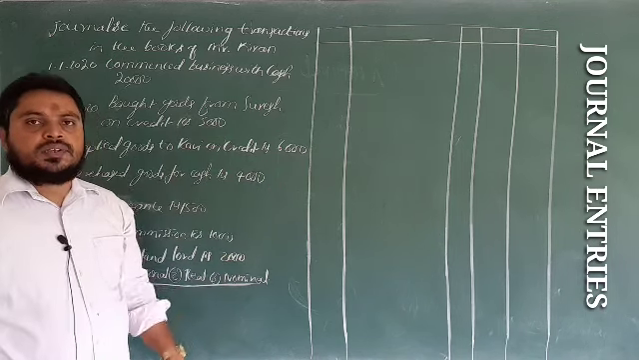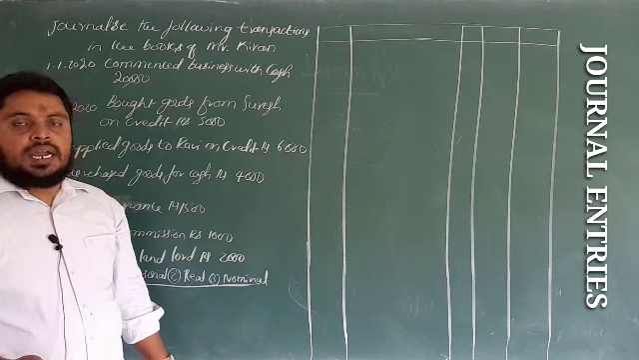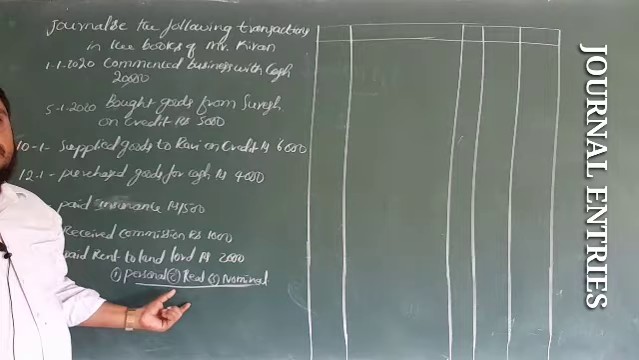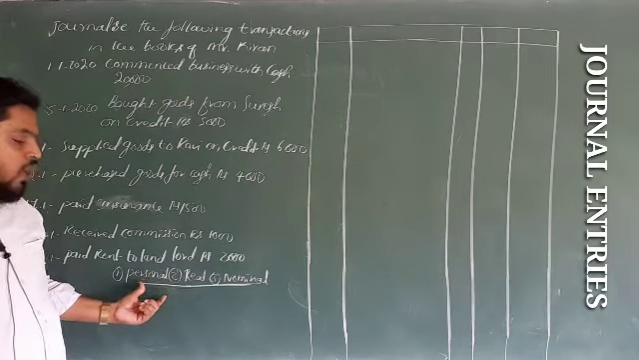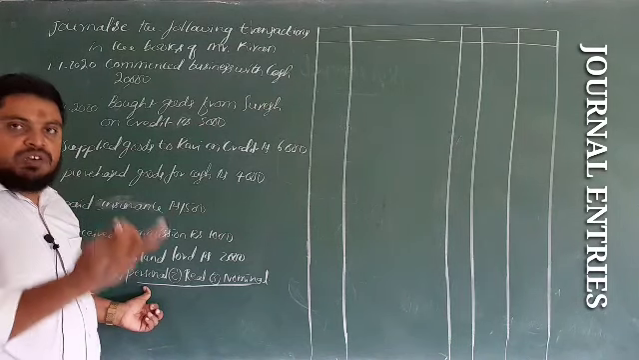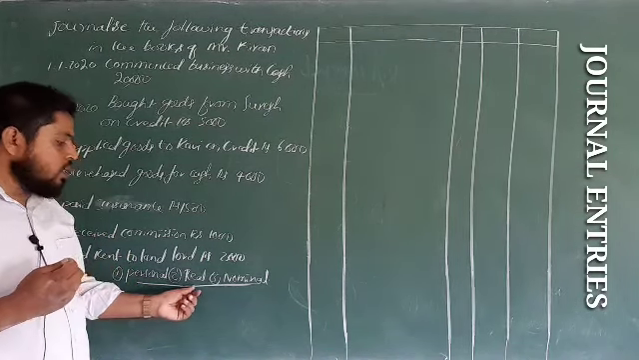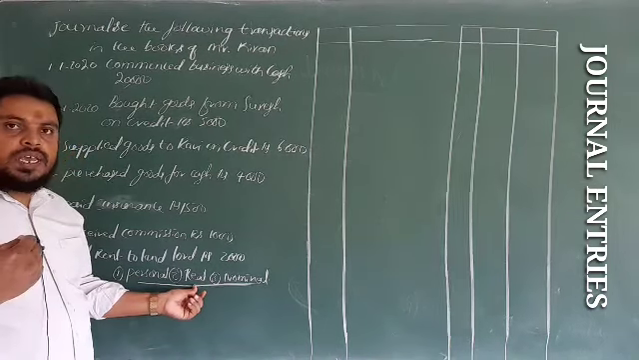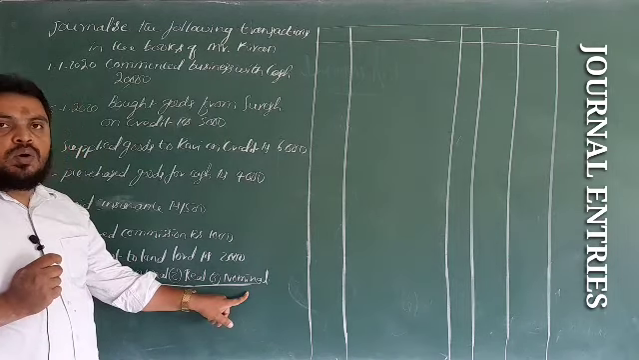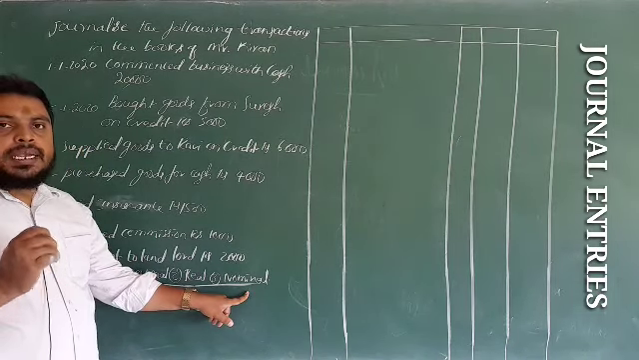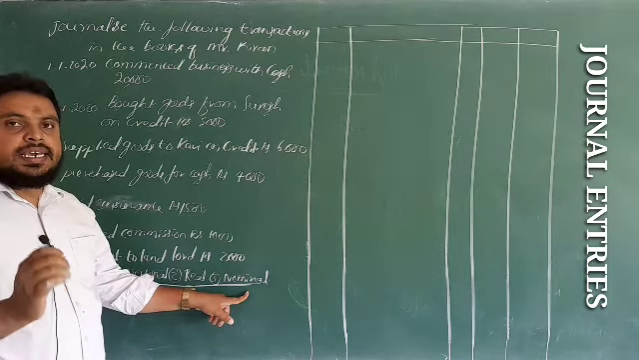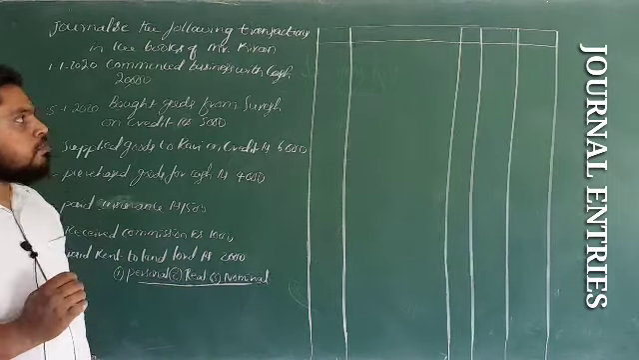Before passing the entries, you should know the golden rules of debit and credit. Personal account: debit the receiver, credit the giver. Real account: debit what comes in, credit what goes out. Nominal account: debit all the expenses and losses, credit all the incomes and gains.